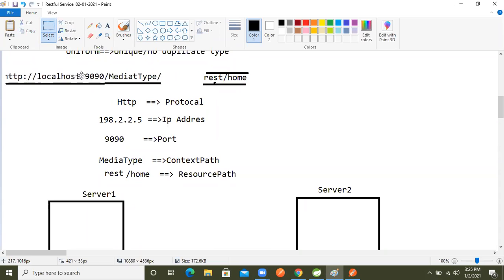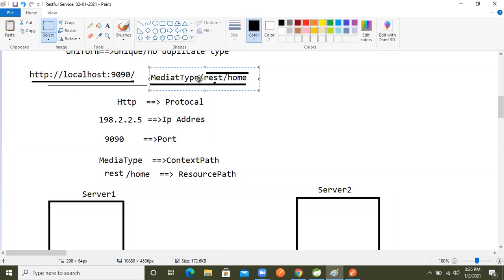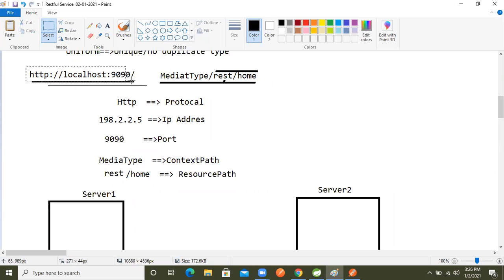From here to here, things will change, meaning the URL, right? From here to here, based on the server to server, these things will change. But from here to here, in every server, the things will be the same. That is called the context memory and context path. Because of that, I explained everything here as a postmortem, so that you people can understand the things easily, right?